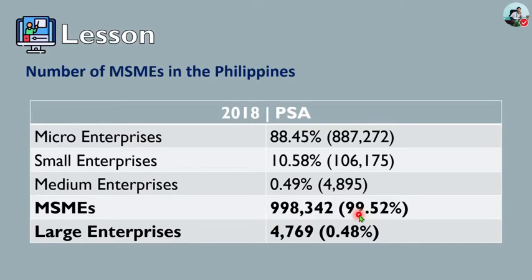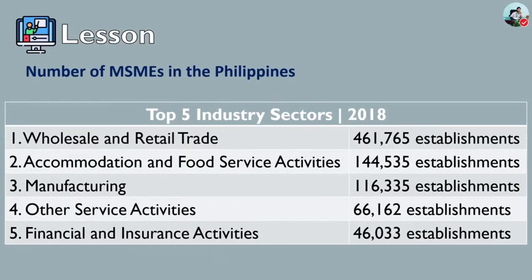The majority of the MSMEs can be found in the National Capital Region, or NCR, with 203,312, or 20.36%, of business establishments. So there are a lot of enterprises found in the NCR compared to other regions in our country. Now, the top 5 industry sectors, according to the number of MSMEs in 2018, were the following.